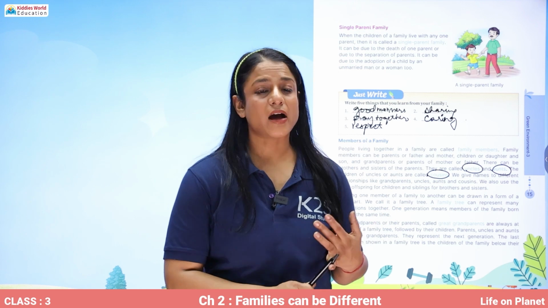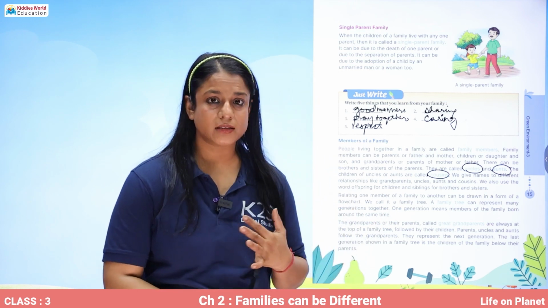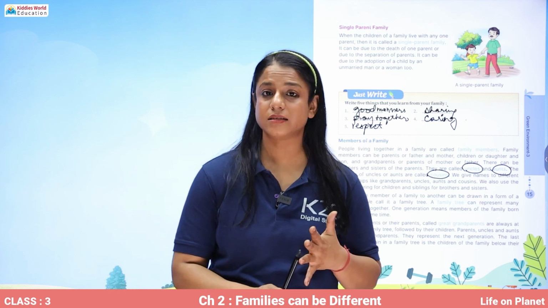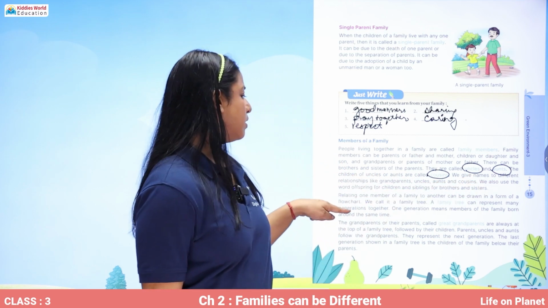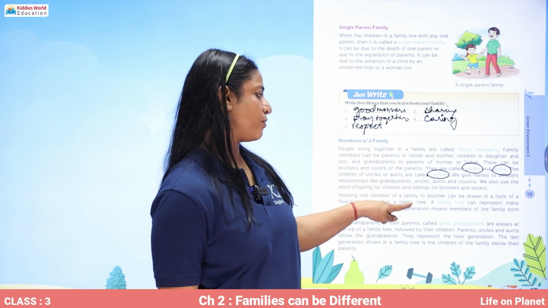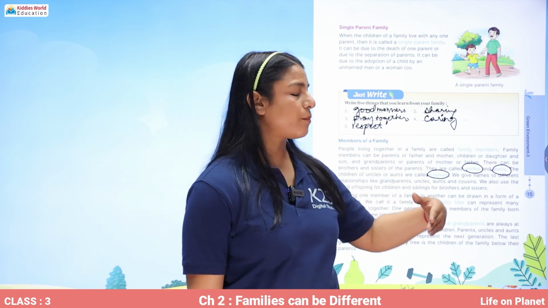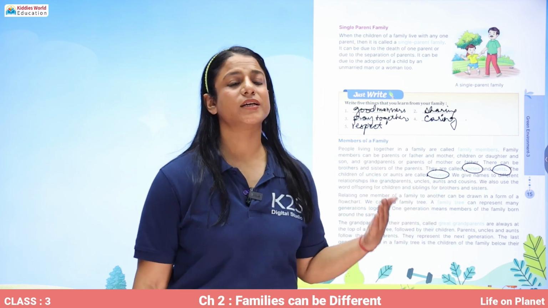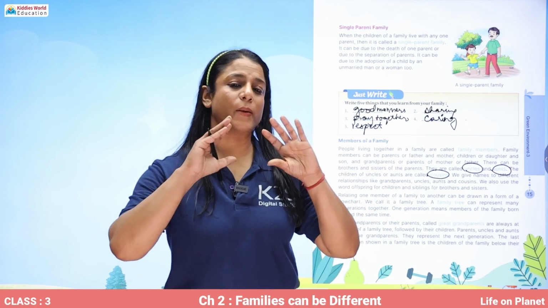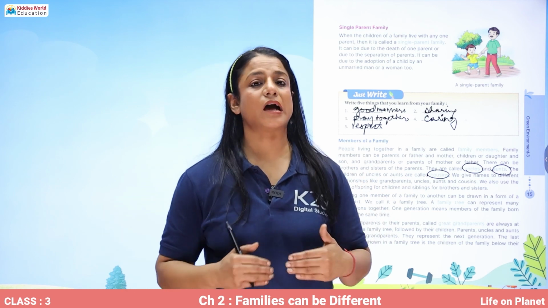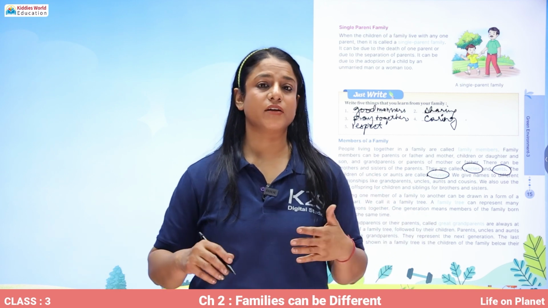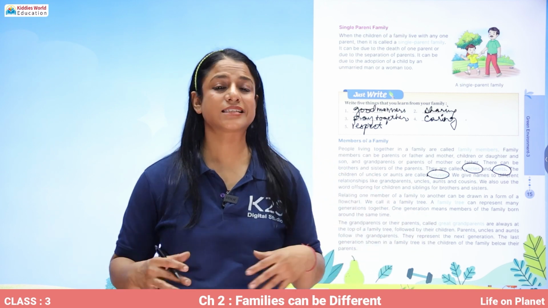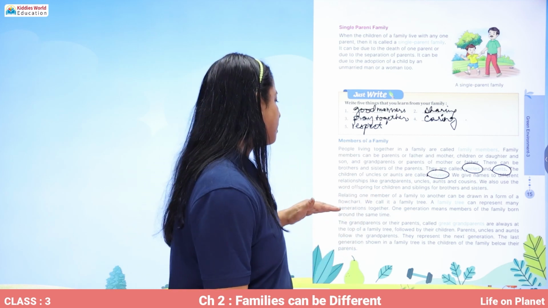Mother, father, grandparents, uncles, aunts, cousins. We also use the word offspring for children and siblings for brothers and sisters. So, as we discussed earlier, for parents, children are called their offspring, and children having brothers and sisters are siblings to each other.